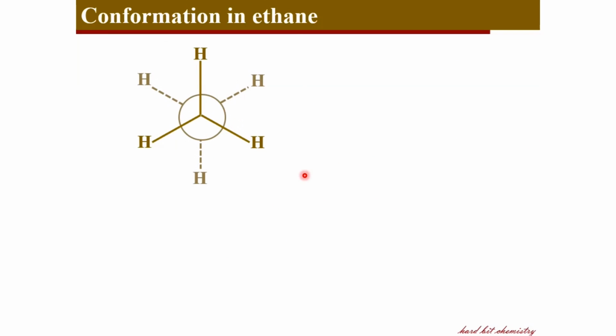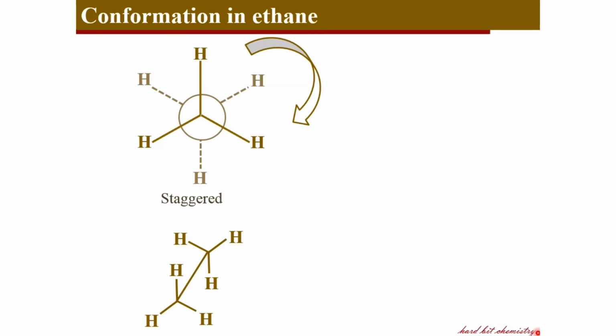So here is the first one, where the hydrogens are distributed far apart. Therefore, this orientation is called the staggered conformation. And when you rotate the second carbon about the carbon-carbon single bond through 60 degrees towards the right, you get this conformation. This is the eclipsed conformation, where the hydrogens on the first and second carbon are eclipsed to each other. That is, they are lying on the same line.